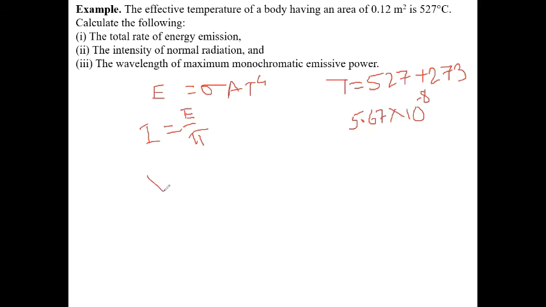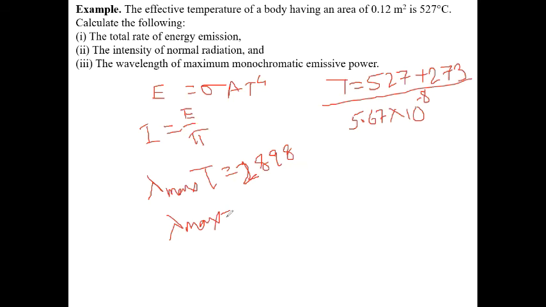For this, lambda max T equals 2898. Here the temperature is given, so from this we get lambda max. Very simple problem. This is the wavelength of the maximum monochromatic emissive power.